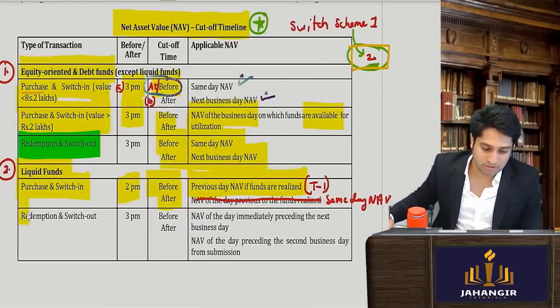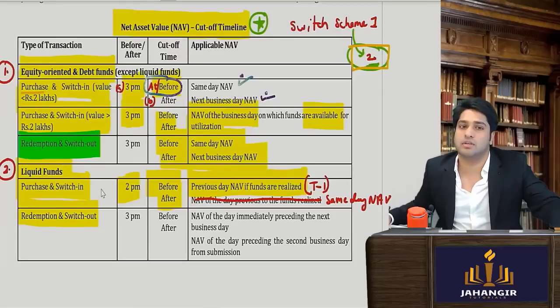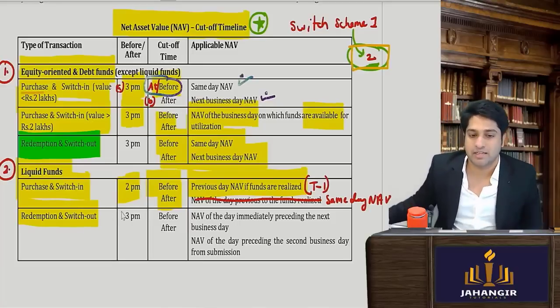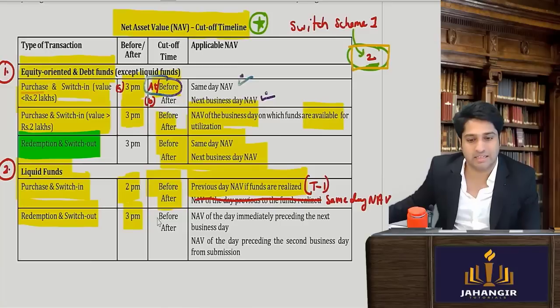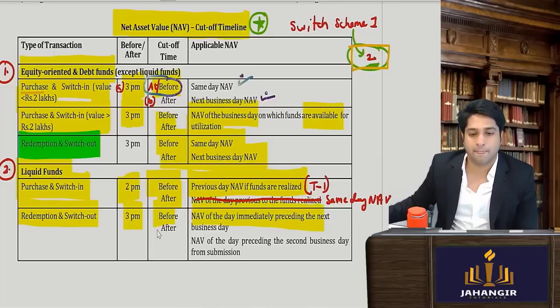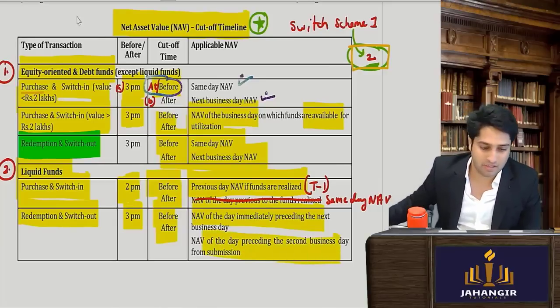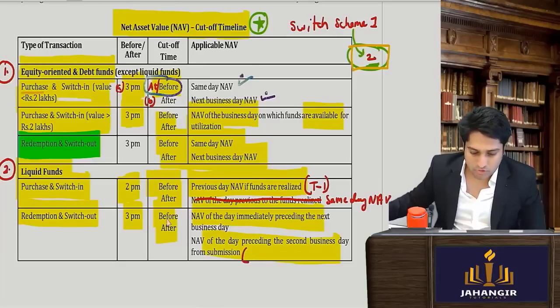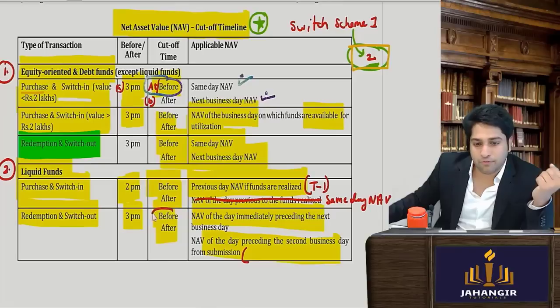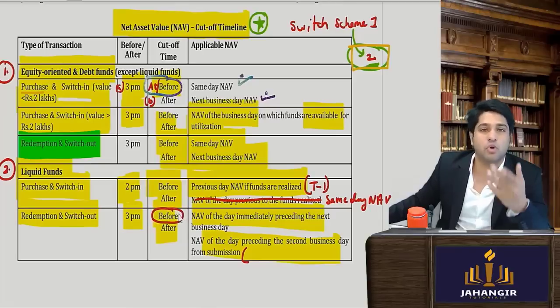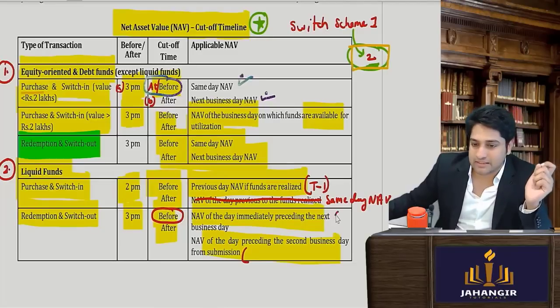Then coming to redemption. So if I have sold the mutual fund, liquid funds, or I have switched out of a mutual fund, then if I have done the transaction by 3 p.m., then the NAV of yesterday will apply. But if I have done it after 3 p.m., then the NAV of the same day will apply. So here, if I have sold it before 3 p.m., then the same day NAV will apply.